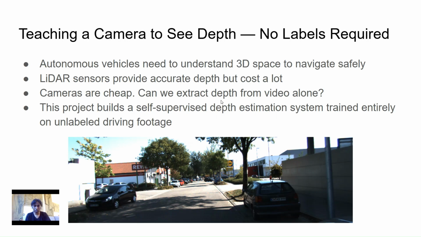So let me start with why this problem entered my brain and why I wanted to attempt to solve it. Autonomous vehicles need to have a clear understanding of the three-dimensional world around them to make safe decisions. This could be: how far is the car in front of me? How much room do I need to change lanes? How far is each pedestrian, to know when I need to apply the brakes?